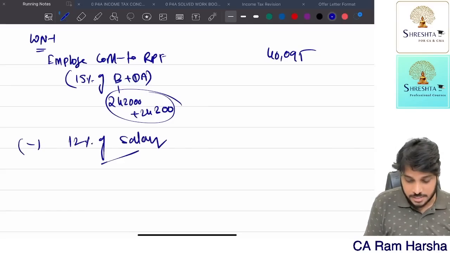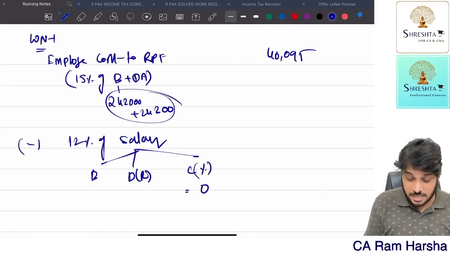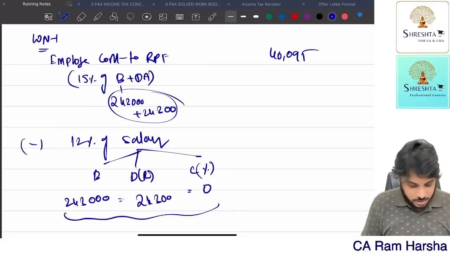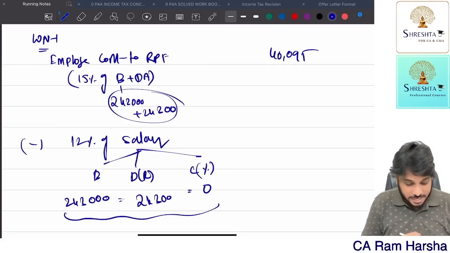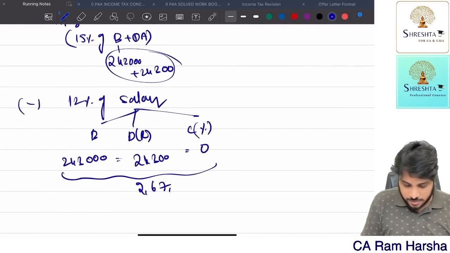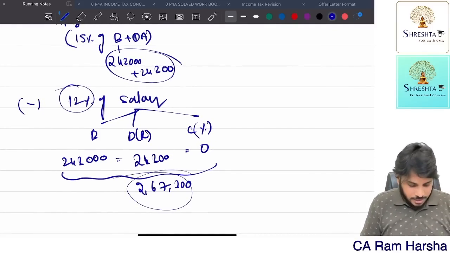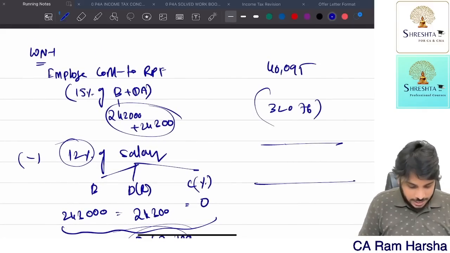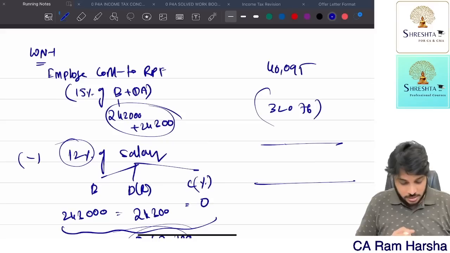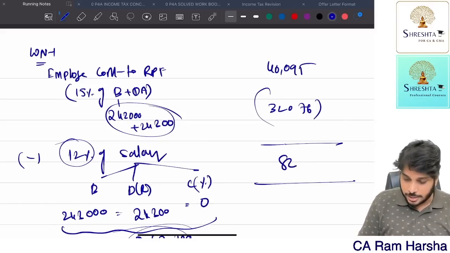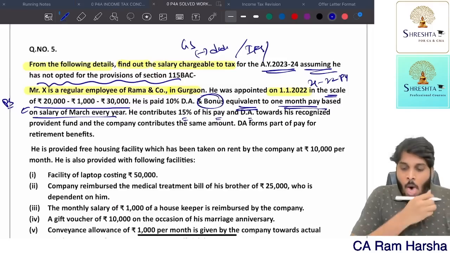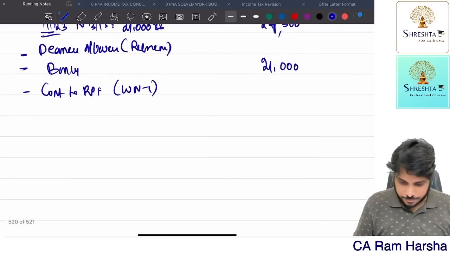In this, how much is exempted? 12% of salary is exempt. Salary means what? Basic, DA for retirement, commission as a percentage of turnover. Did they give commission? No. DA for retirement, how much? 24,300. Basic is how much? 2,43,000. What is the total salary? 2,43,000 plus 24,300 plus 0, so 2,67,300. On this, 12% is exempt. So 32,076 rupees is exempted. So how much is taxable? 40,095 minus 32,076 is equal to 8,019 rupees, which is the taxable contribution by the employer to provident fund. So 8,019.